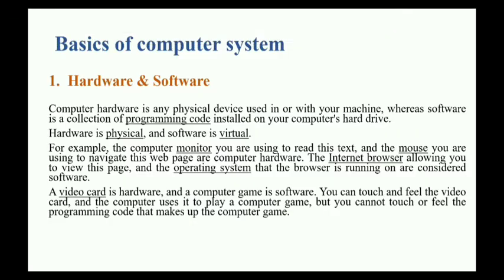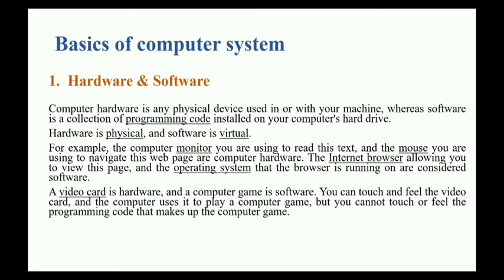Now first point is basics of computer system. It includes hardware and software. Computer hardware is any physical device used in or with your machine. Like we use keyboard, mouse, CPU, printer with our machine. They all are physical devices. That's why they are hardwares.